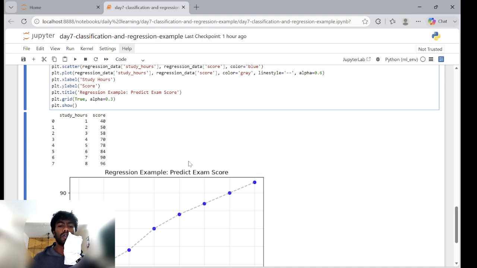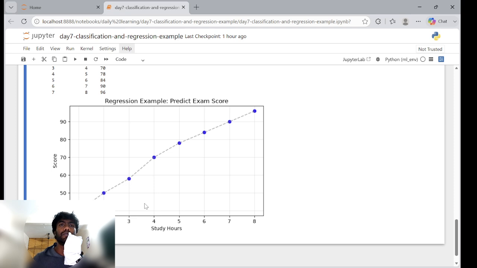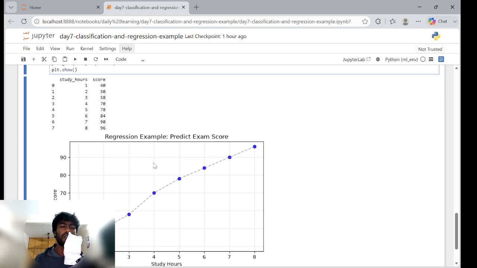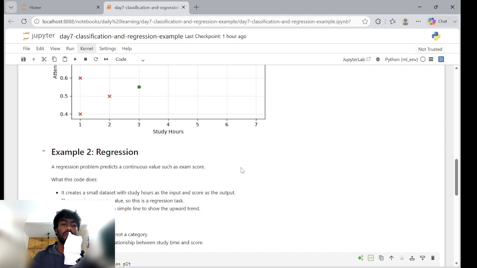As you can see, this is a line chart where blue dots represent individual students' data with study hours and the specific scores. The more study hours, the higher the percentage that a student gets, right? So these were two very basic examples of a classification technique and a regression problem in machine learning.